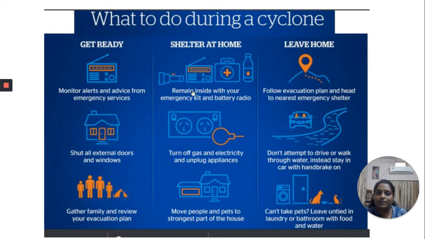If we are taking shelter at home, we should remain inside with our emergency kit and battery radio. The emergency kit should include first aid kits, packaged food items, and clean water stored in a tight container, and a battery radio to get updates about the weather forecast. We should turn off the gas and electricity and unplug all electrical appliances to avoid electrical shocks. Move people and pets to the strongest part of the house.